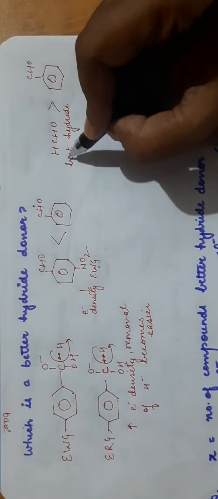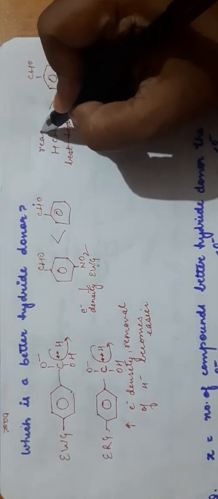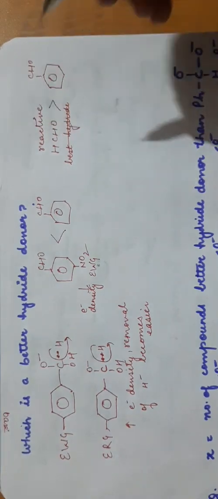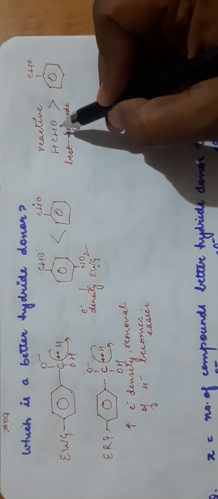Sorry, this is a reactivity order. HCHO will be more reactive, means the OH minus attack will take place easily on HCHO.